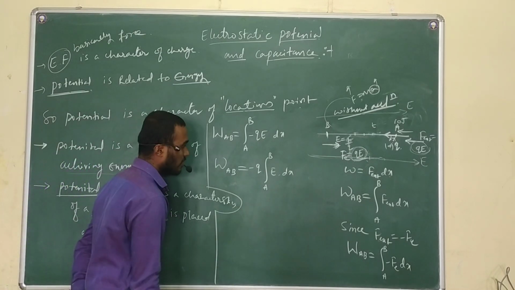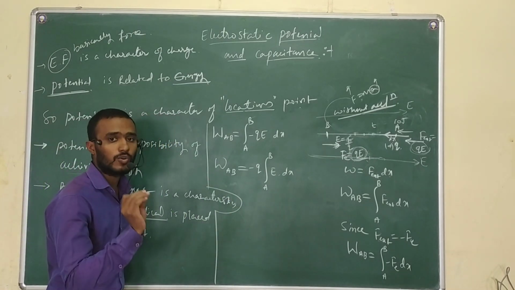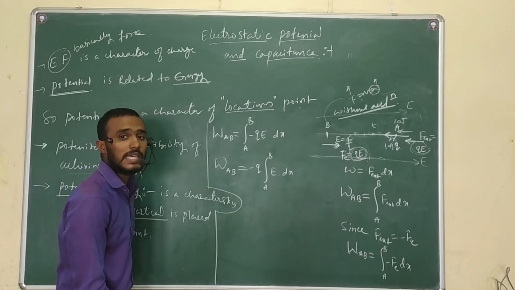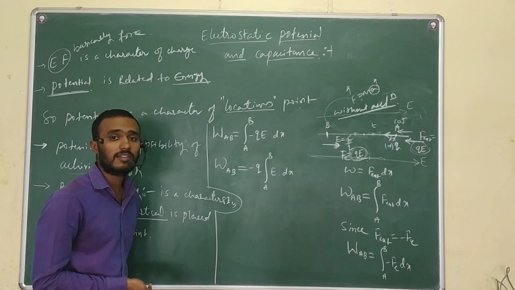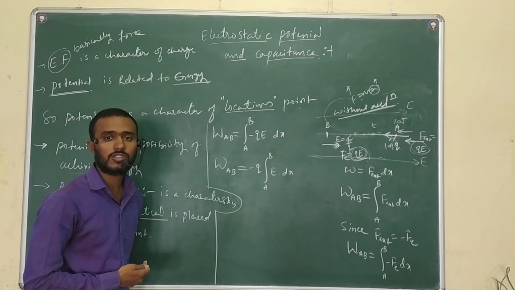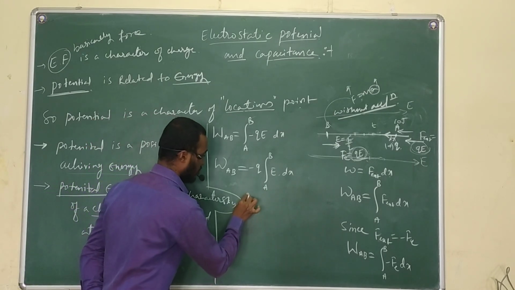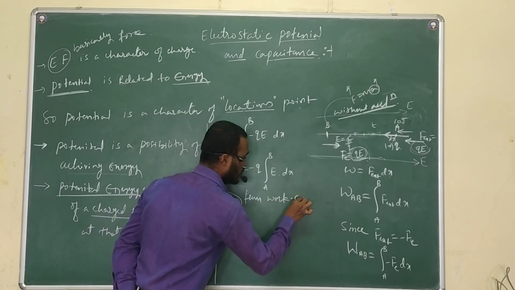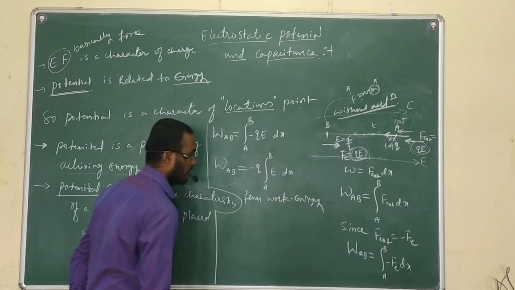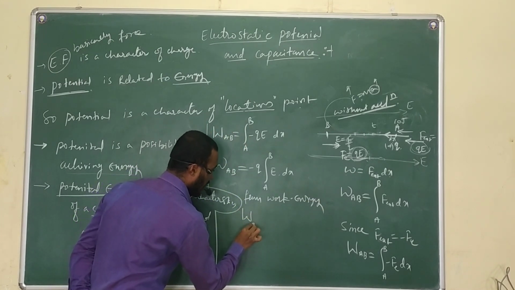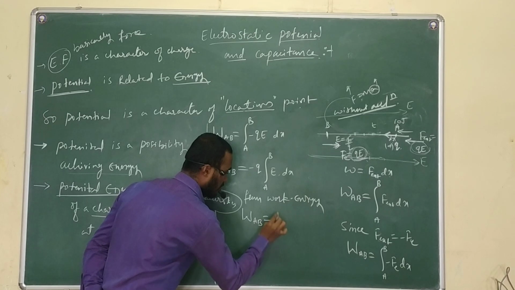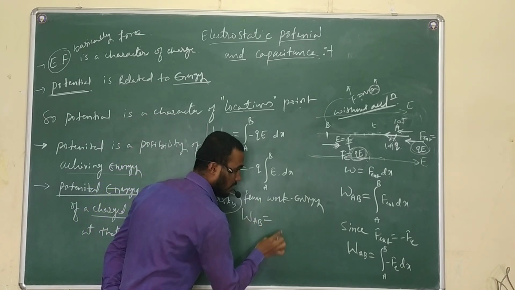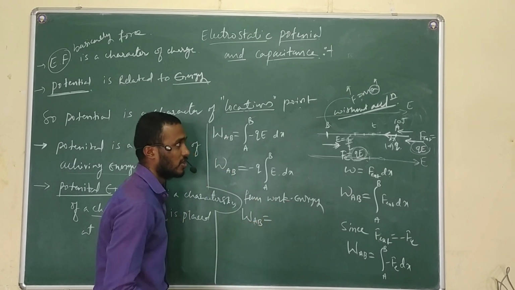See, from the work energy theorem we know that work done is equal to change in the kinetic energy, and work done is equal to change in the potential energy. We have proved it. So from the work energy theorem, I can write work done from A to B is equal to change in the potential energy.